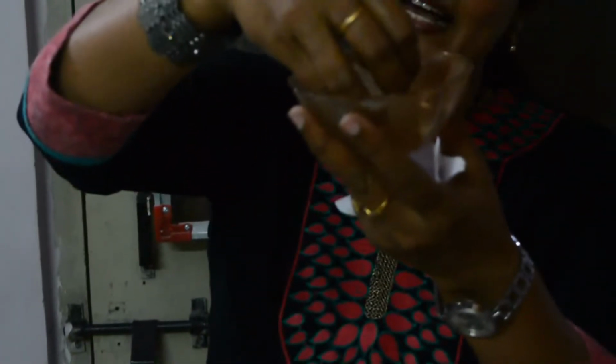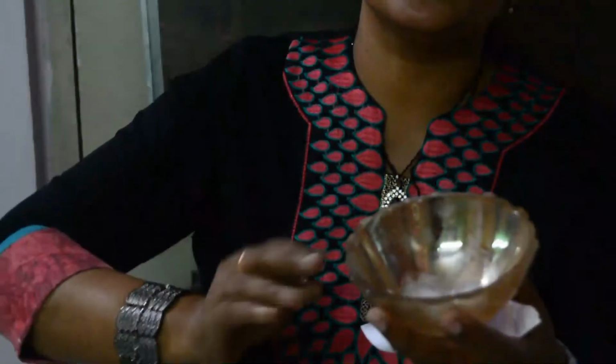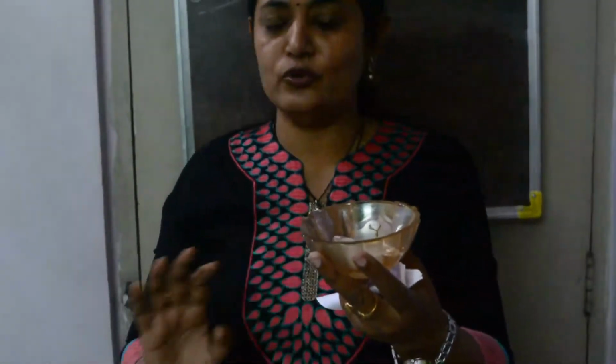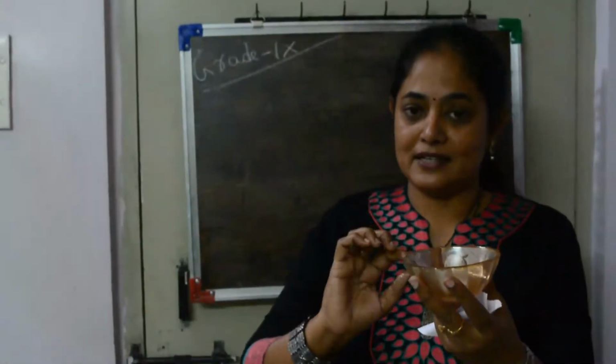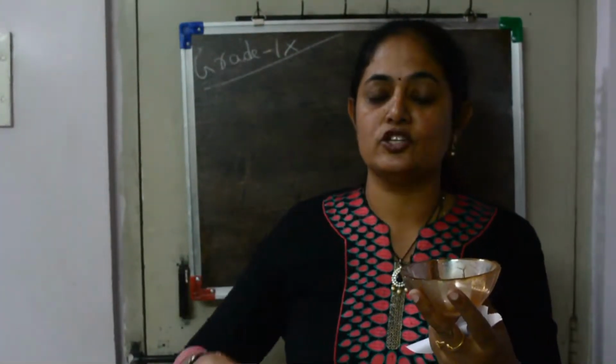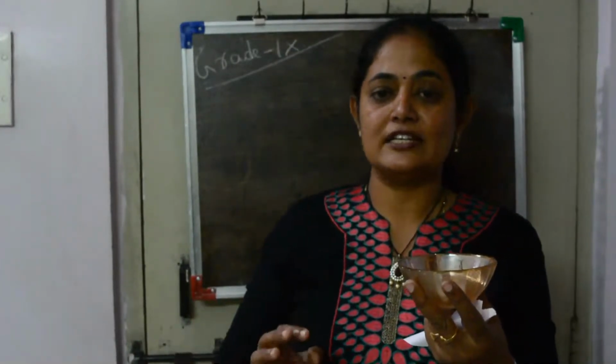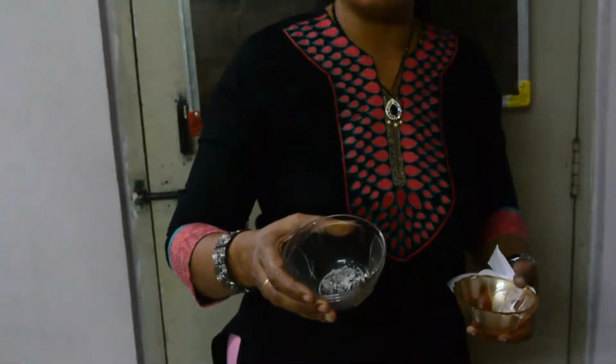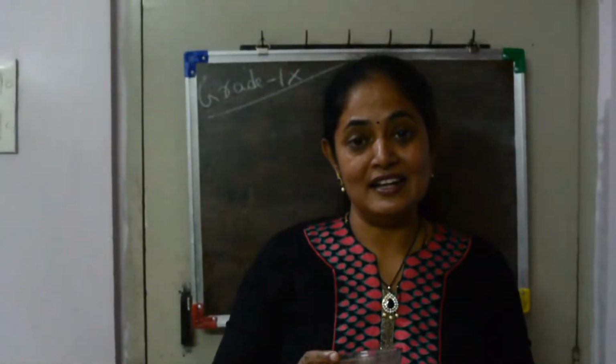That means the state has changed. Solid state has changed into liquid state. So no new substance is formed. Only the state has changed, or the color, or shape or size. Such changes we call physical change. But the change where a completely new substance is formed is called chemical change. So hope you understood the difference between physical change and chemical change.